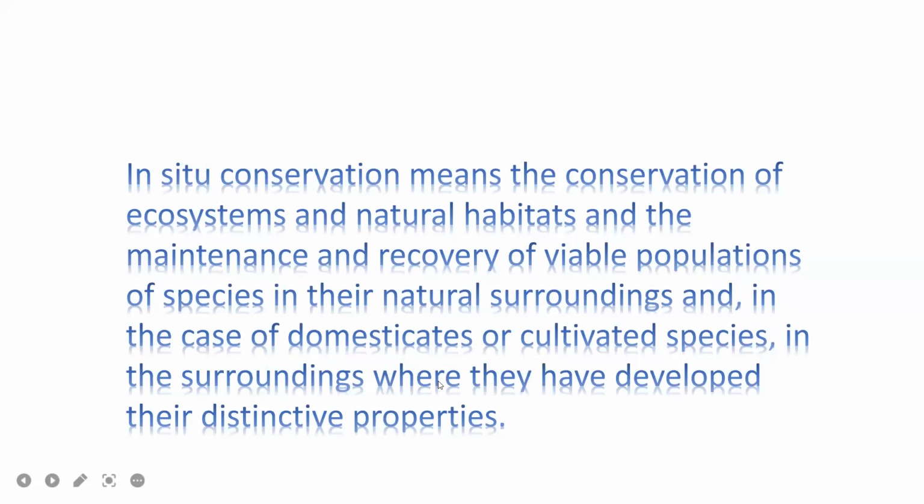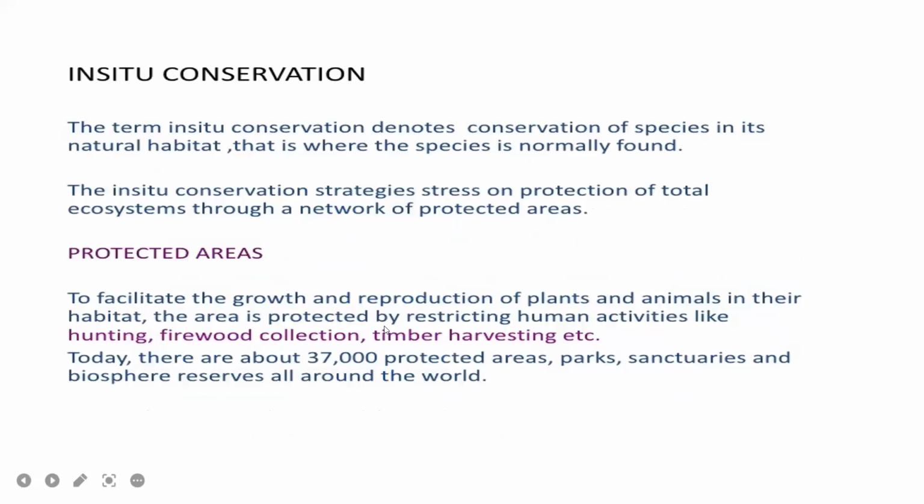And in the case of domesticated or cultivated species, in their surroundings where they have developed their distinctive properties. For example, some plants can grow in a particular area, particular soil, so we are cultivating in that place only. So here we are conserving the organisms, mainly plants and animals, in their natural habitats only. So it is called in situ conservation.